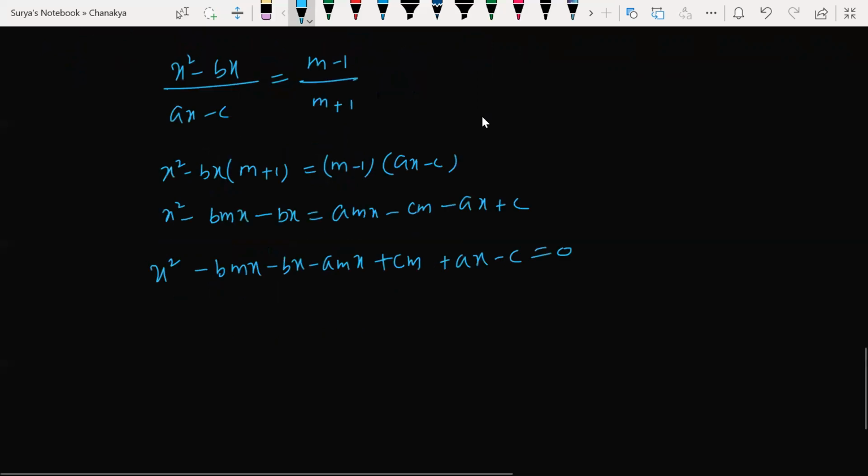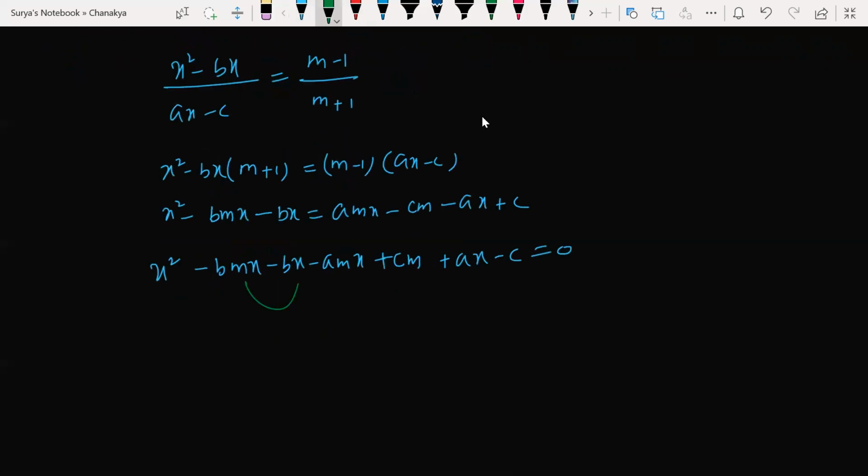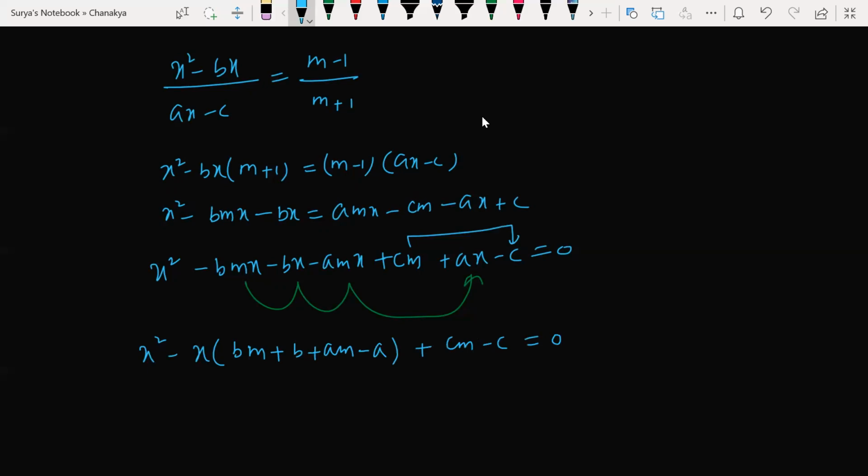So what I'm doing now, I'm finding all the x family together and all the constant family together. Can I take x common from all this? So minus x is nothing but bm plus b plus am minus a, and plus cm and minus c is as it is, cm minus c is equal to 0. Clear? Any doubts here?